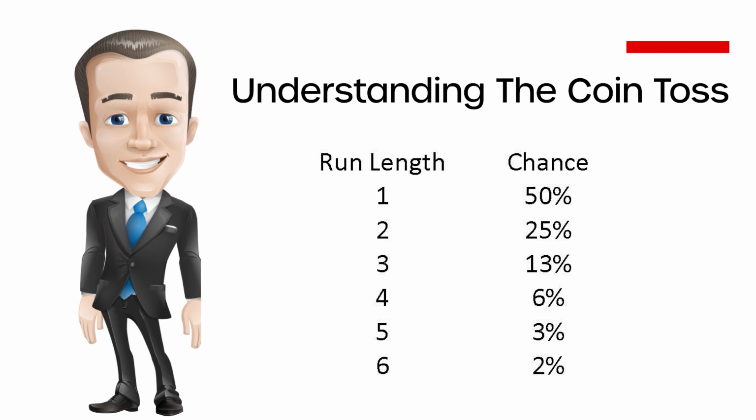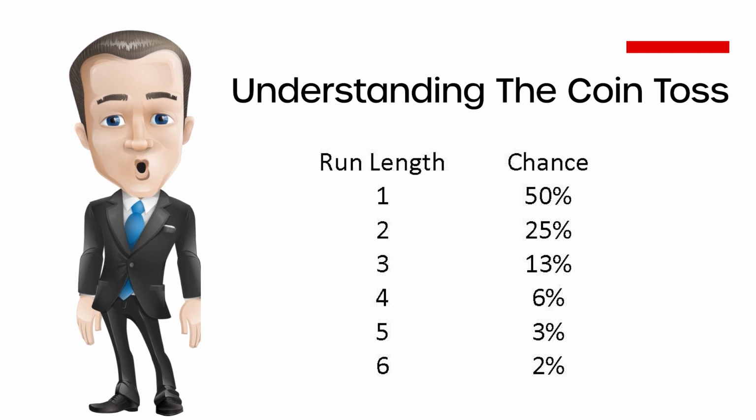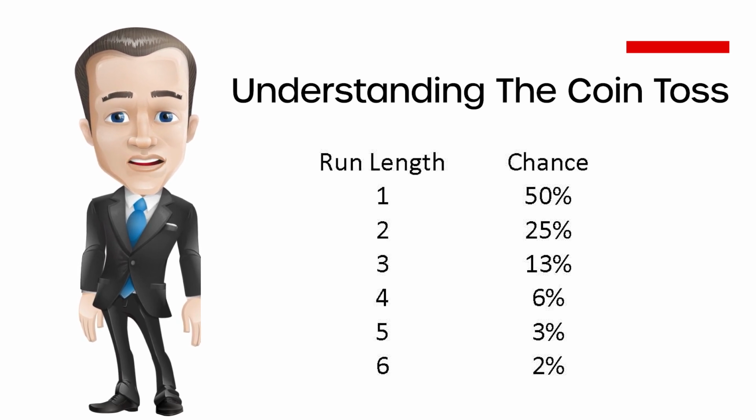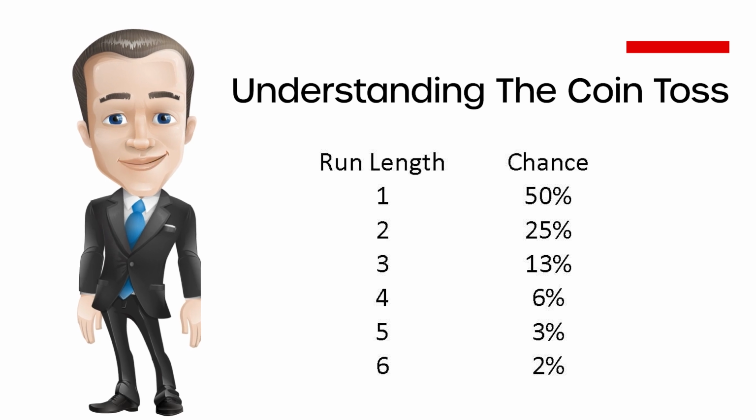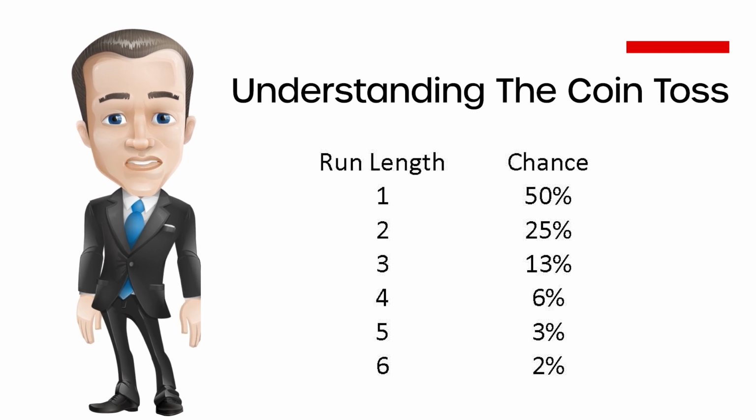The odds from our coin toss table are based on uncertain future events and the likelihood they will occur. Once we have completed a run of 5 successful trades, those trades are no longer uncertain. Our next trade starts a new potential run, and after results are in for each trade, we start back at the top of the table every single time. This means every trade has a 50% chance of working out.